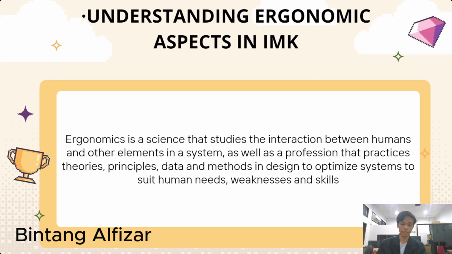So first, we are understanding the ergonomics aspect in human computer interaction. Ergonomic is a science that studies the interaction between humans and other elements in a system, as well as a profession that practices theories, principles, data, and methods in design to optimize systems to suit human needs, weaknesses, and skills.